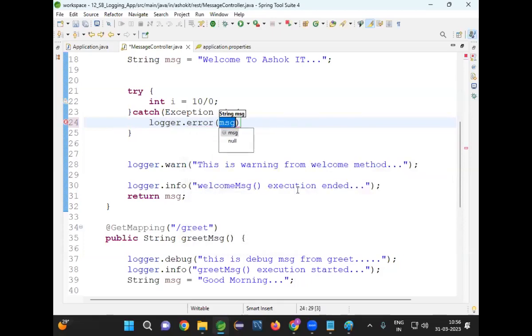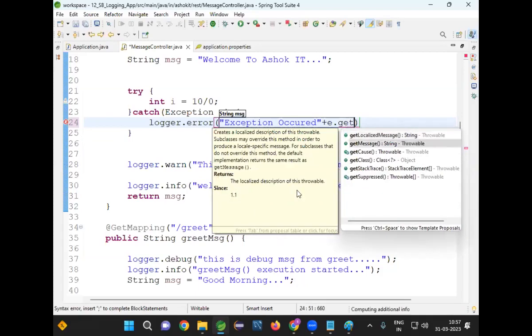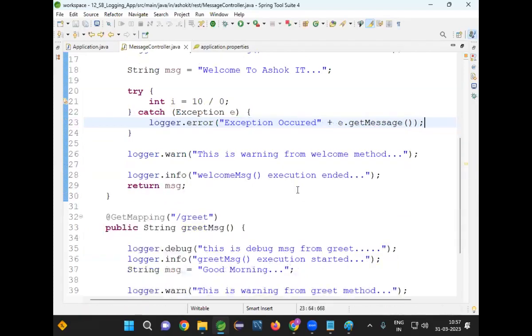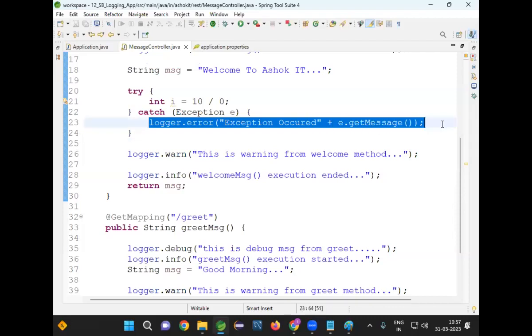What is logger.error? Error level. logger.debug, logger.info, logger.warn, logger.error. Now here I will say "Exception occurred" and I will add e.getMessage, to show why that exception occurred. I want to print the exception data in the log file, and to print exception data in the log file, we will go for logger.error.